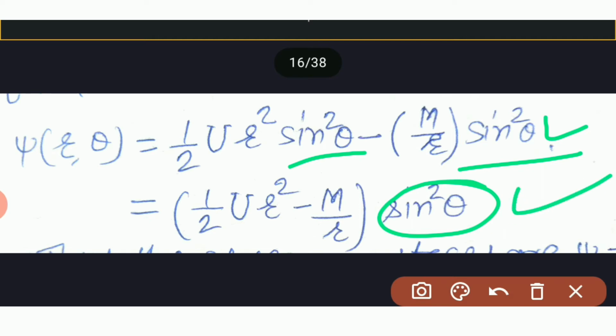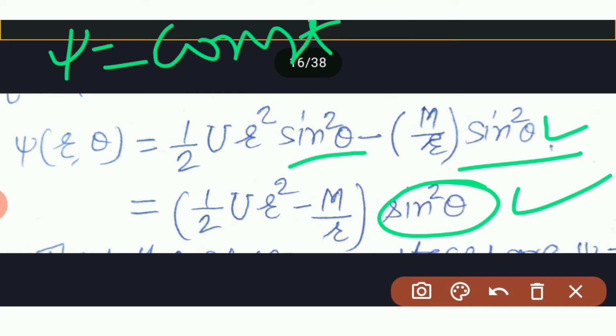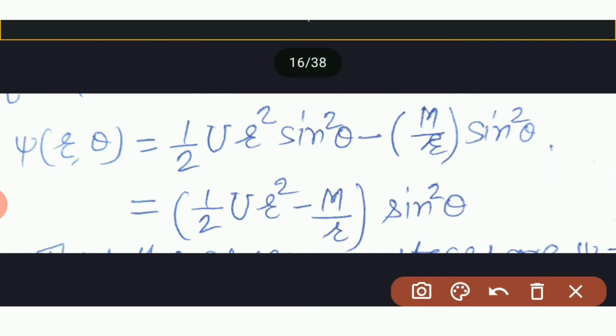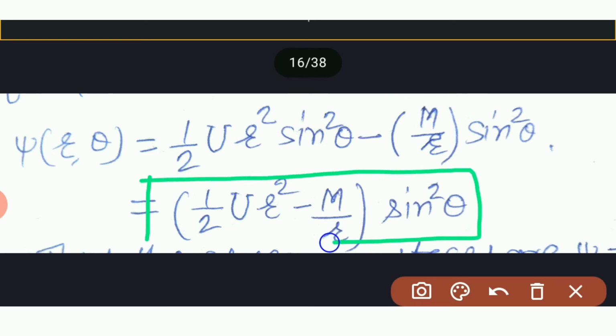Thus the stream surfaces are psi is equal to constant, that gives (1 by 2 u r square minus m upon r) sin square theta will be constant.